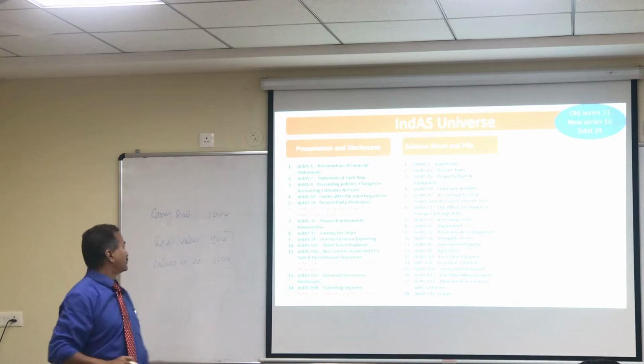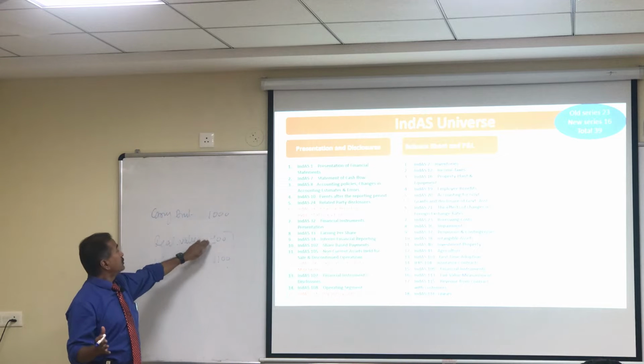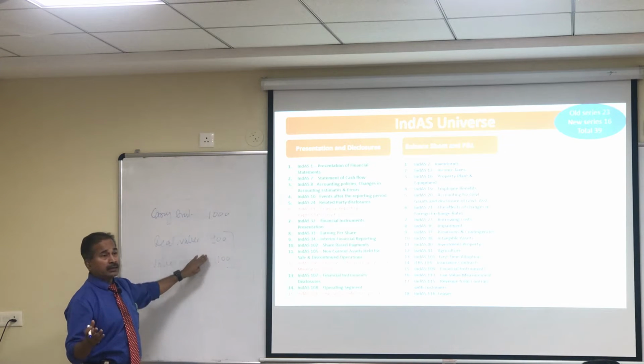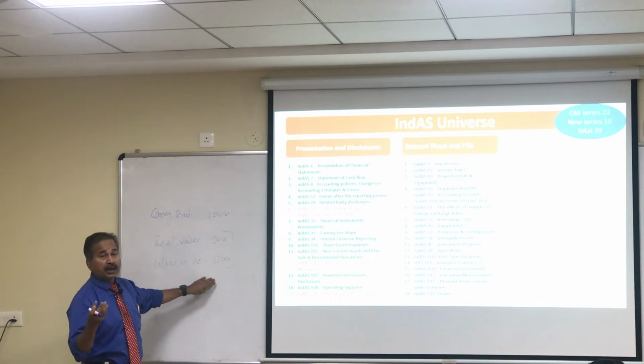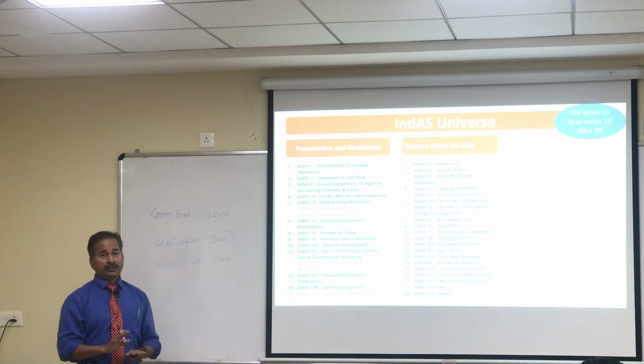I will explain it. So why is there no impairment? Because my carrying amount is 1,000. If I sell it, I will get 900. But if I continue to use this asset, I will get 1,100. So ultimately, the value I would be able to derive from this asset is more than the carrying amount, and therefore there is no impairment.